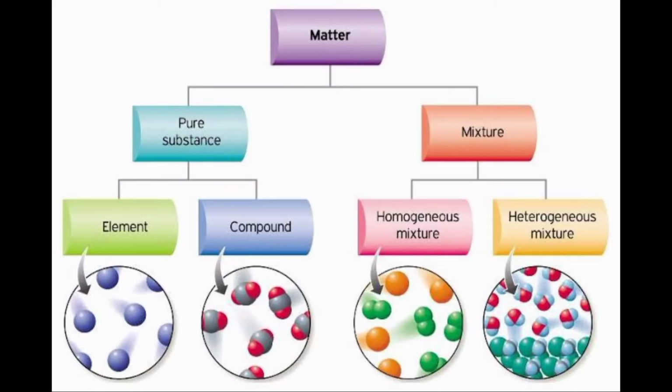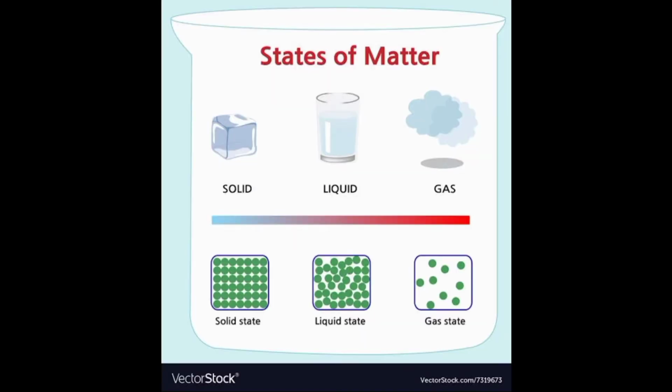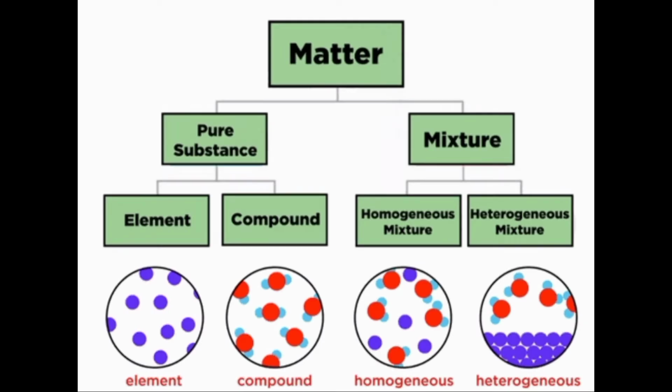Everything that exists on the earth is a form of matter, which is defined as any substance that occupies space and has mass. So matter is anything that has mass and occupies space. Matter is further divided into various forms, such as solid, liquid, and gas. Apart from this, it is also classified as pure substance and mixture, or impure substance. So whenever you see mixture, have it at the back of your mind that it is an impure substance.